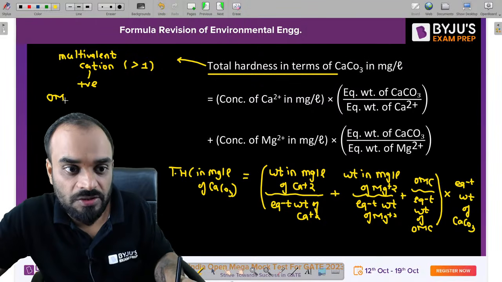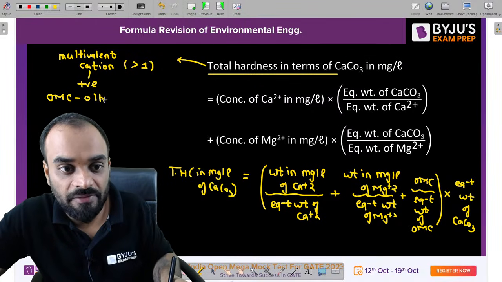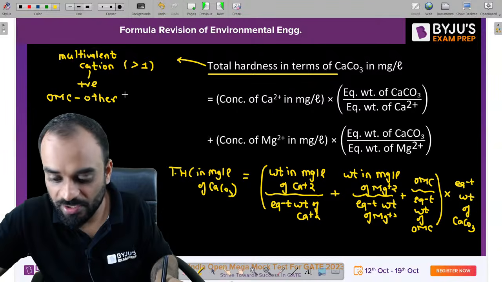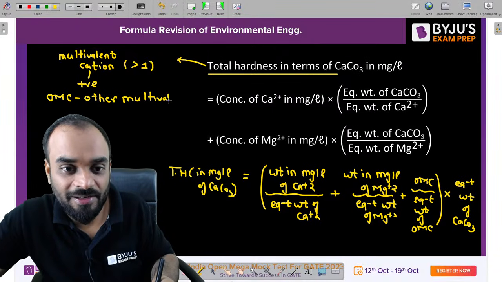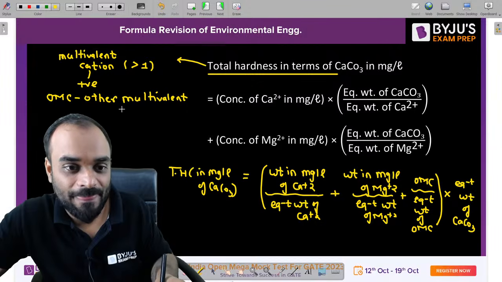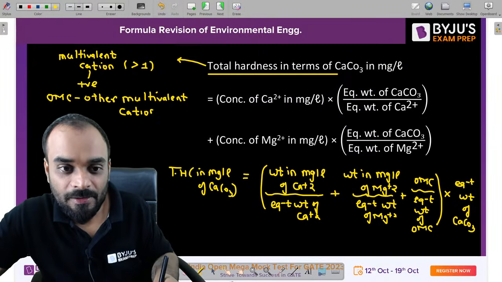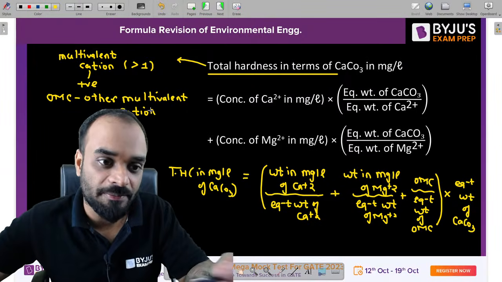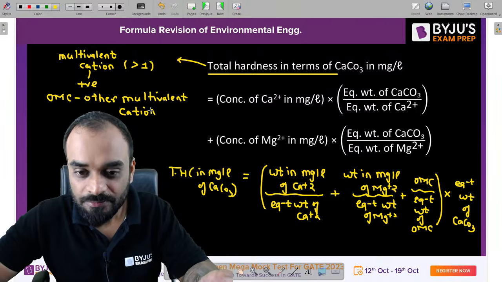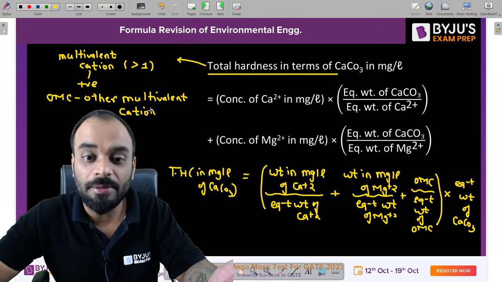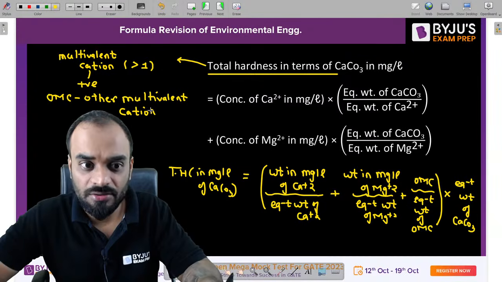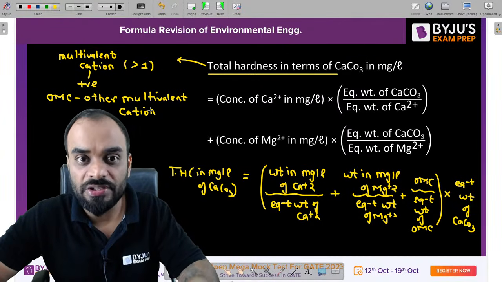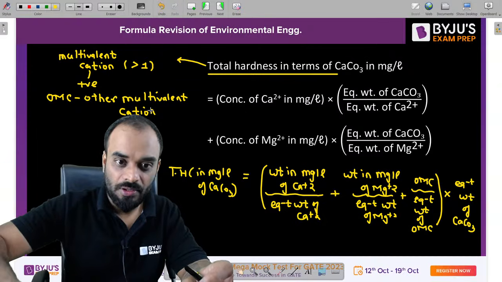I am writing here, OMC is nothing but other multivalent cation. It is not optimum moisture content. Clear? Suppose you have Fe plus 3, Mn plus 3, or Mn plus 2. In that case, you have to include them, so that they can give some hardness to the water, and we have to estimate it also. Okay, now it is clear.